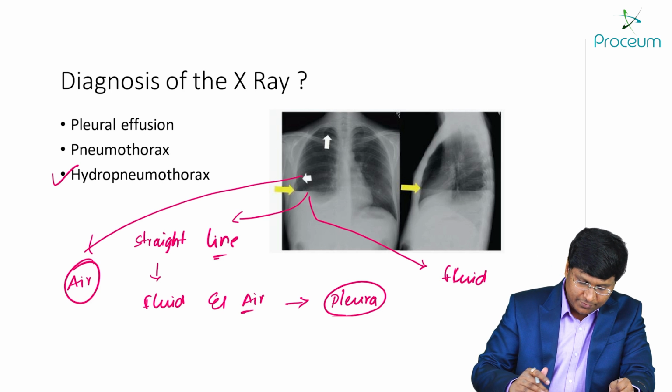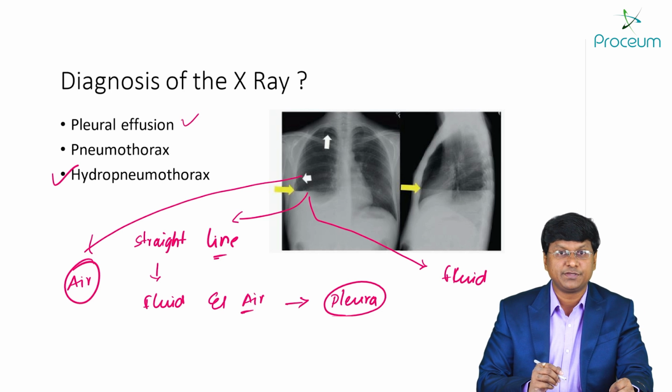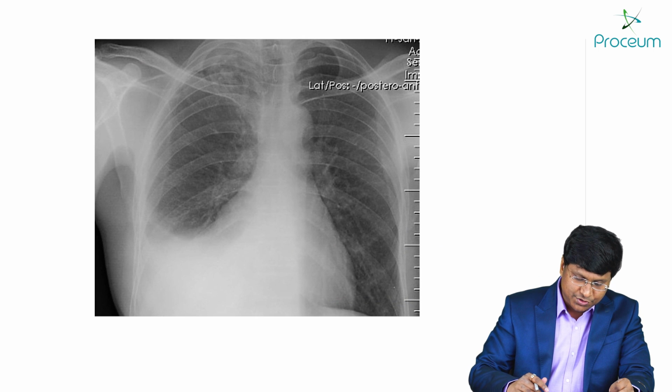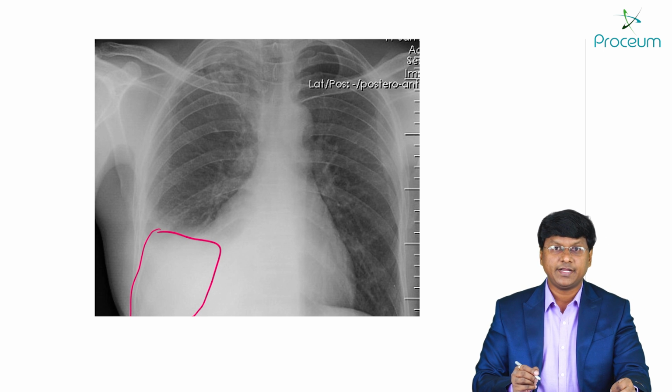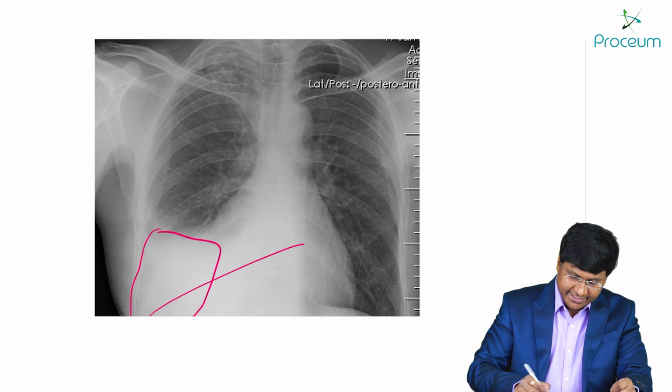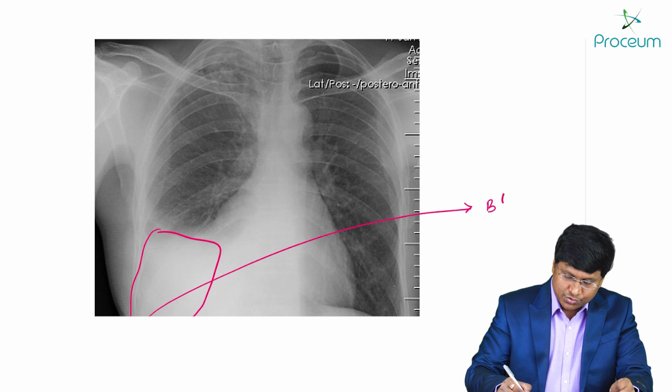Next, followed by that, you take the chest X-ray in patients with a pleural effusion. So in pleural effusion, you can make out that this is the chest X-ray of pleural effusion. You can make out that there is presence of homogeneous opacity in the lower part of the lung, and there is also blunting of the costophrenic angle.